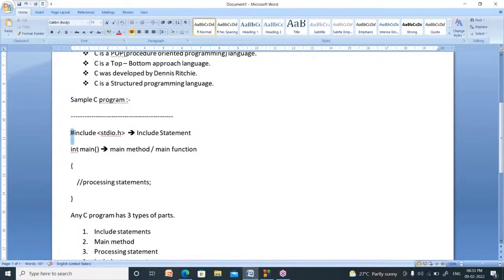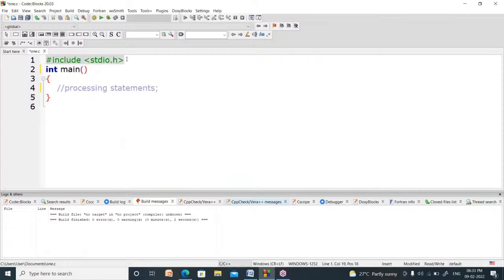This always begins with which symbol? Hash symbol. Now why do we have to write hash include stdio.h at the top of every program? Your aim is to build some application, or app. Application, app, program are all common terminologies. To build an application, we need to use a lot of tools. Those tools are already developed by Dennis Ritchie and kept in a header file called stdio.